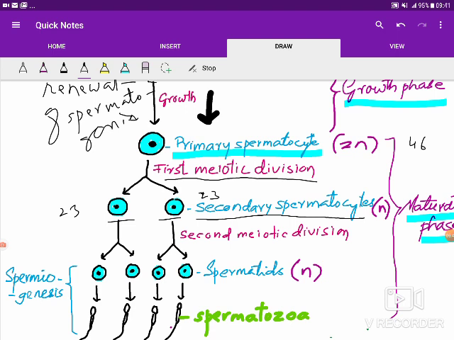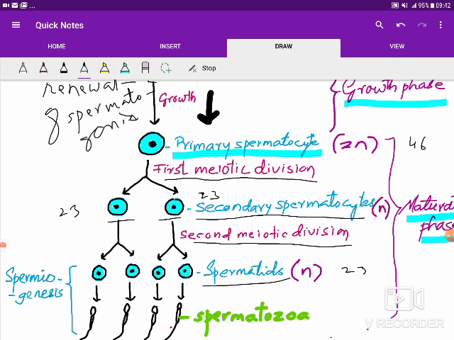Each of the secondary spermatocytes then undergoes the second meiotic division, which is more or less similar to mitosis. That means the number of chromosomes is not reduced further, it remains the same. So we get 4 haploid cells, each having 23 chromosomes. These 4 haploid cells are called spermatids.